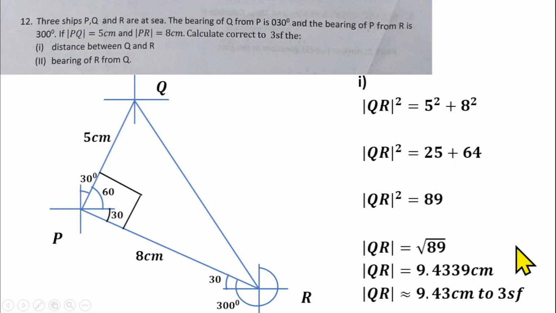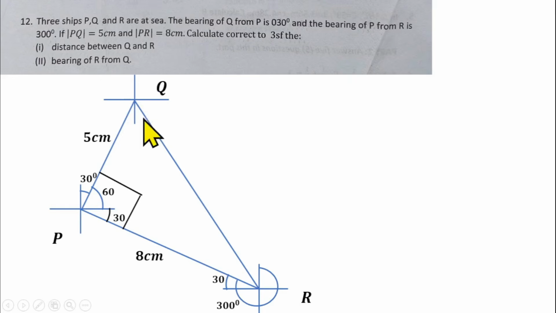Then from there, having gotten the side QR, you have to find the bearing of R from Q, the bearing of point R from this point Q here. So we are looking for the bearing of R from Q.